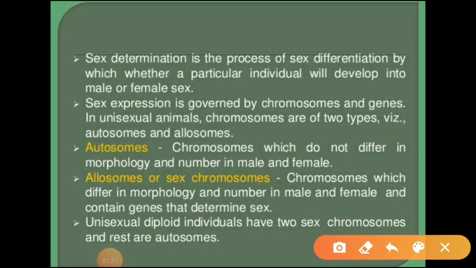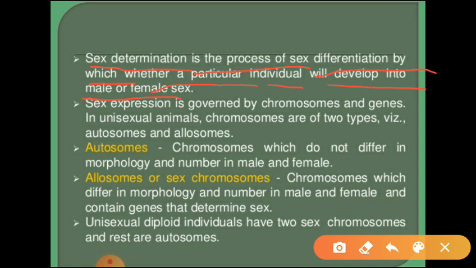Next, what is the meaning of sex determination, or what is the definition of sex determination? It is the process of sex differentiation by which whether a particular individual will develop into male or female sex. Actually, we have to differentiate an individual into male and female.